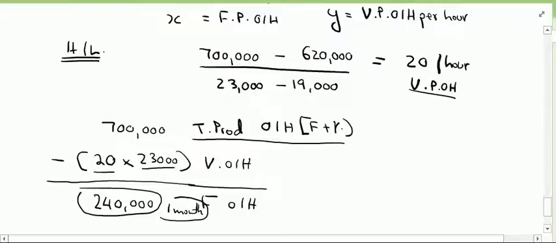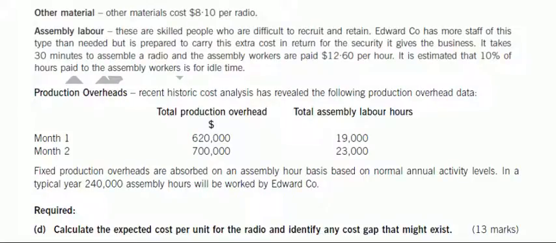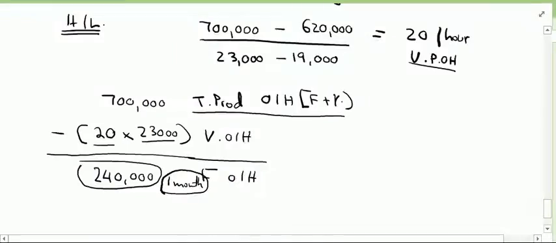To absorb fixed production overheads, we must calculate an OAR, and we must know the normal or budgeted hours. If you read the last line of the requirement, it says fixed production overheads are absorbed on an assembly hour basis based on normal annual activity levels. The activity level is in annual terms. In a typical year, 240,000 assembly hours will be worked by Edward company. Keep in mind that these 240,000 hours are not for a single month, but for 1 year.